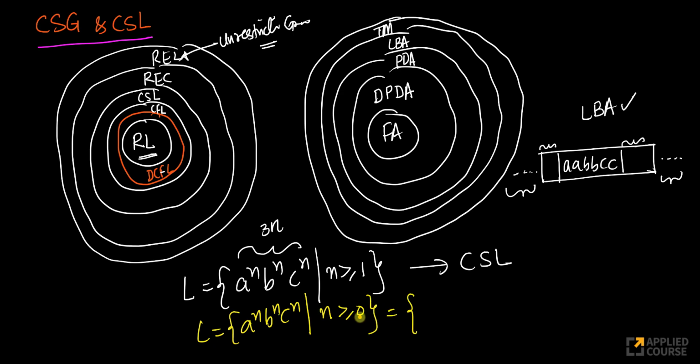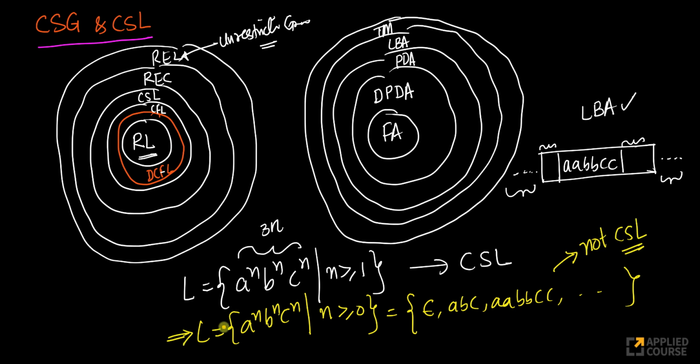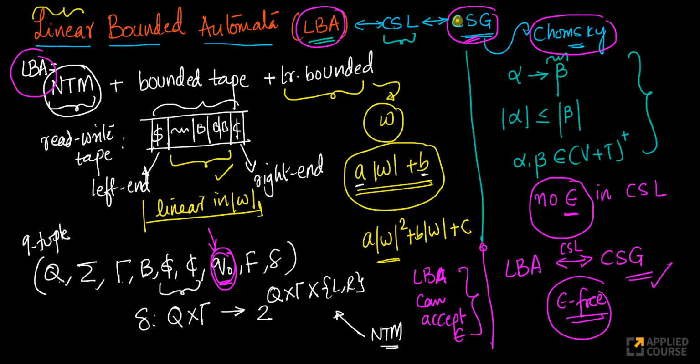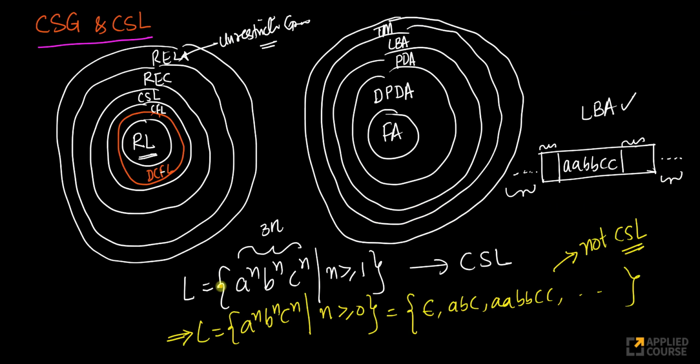Now what is happening here? This language now, if n equals 0, there is epsilon in this language. There is epsilon, a b c, a a b b c c, all of this. Now the moment you see epsilon, you can say this is not a context sensitive language. Even though you can construct a linear bounded automata for this, this is not a context sensitive language, because by definition, context sensitive languages should not contain epsilon, right? So it's very easy to see.